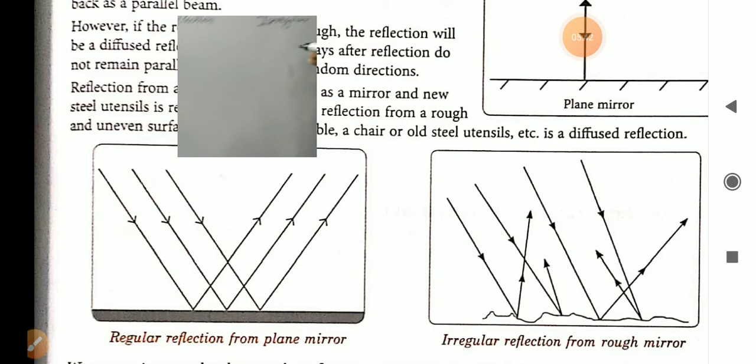But irregular reflection happens when the surface is uneven or rough. In this case, when the incident rays fall on it, after reflection they are not parallel to each other.